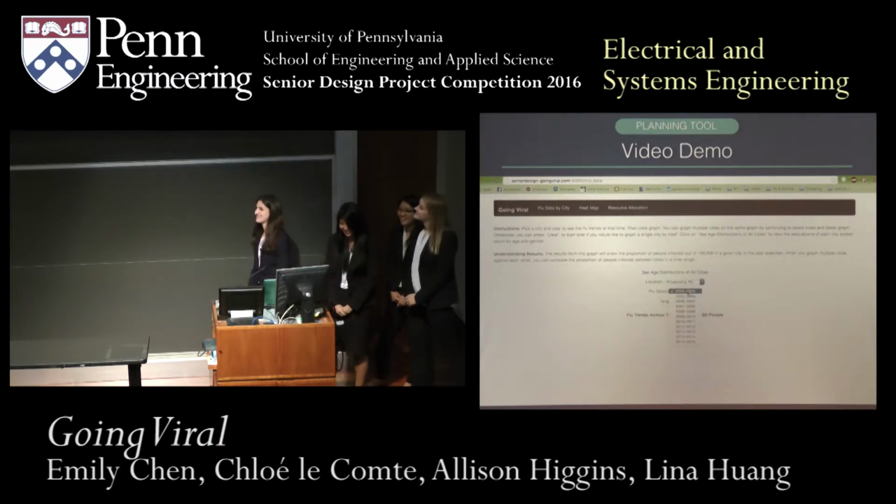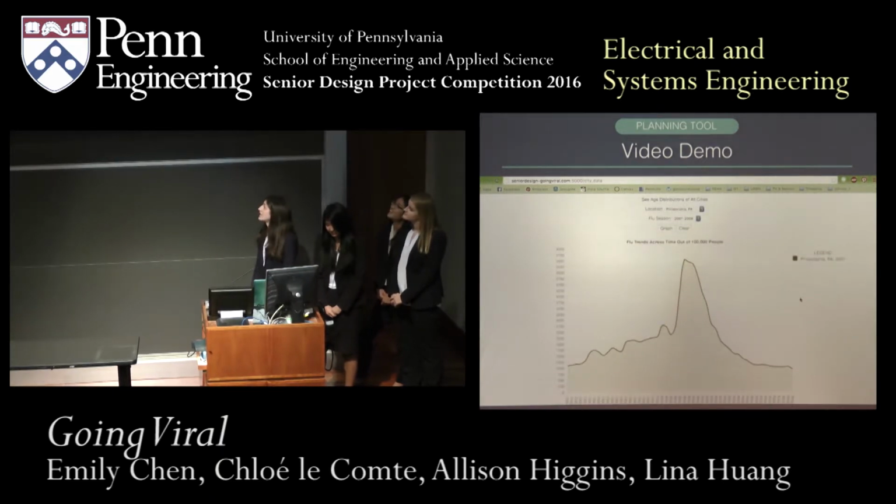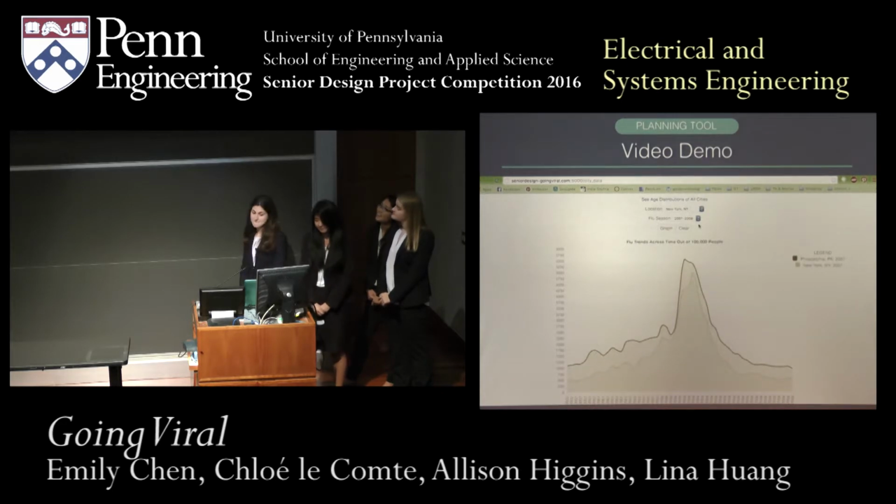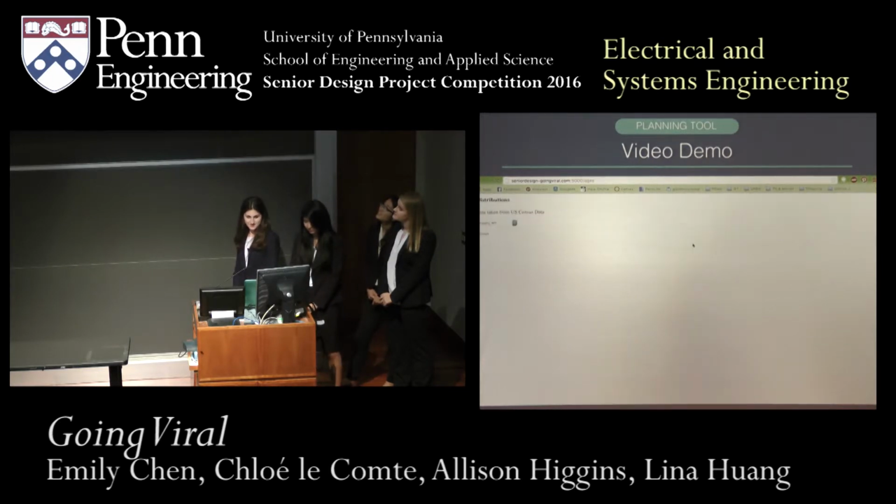Graphic proportion of the population infected by the flu out of 100,000 in particular cities during a selected flu season. You can also graph multiple cities or multiple flu seasons on the same graph to compare trends. Demographic information on age and gender breakdowns for the cities is also available at the top of the page for the user to better interpret the data.